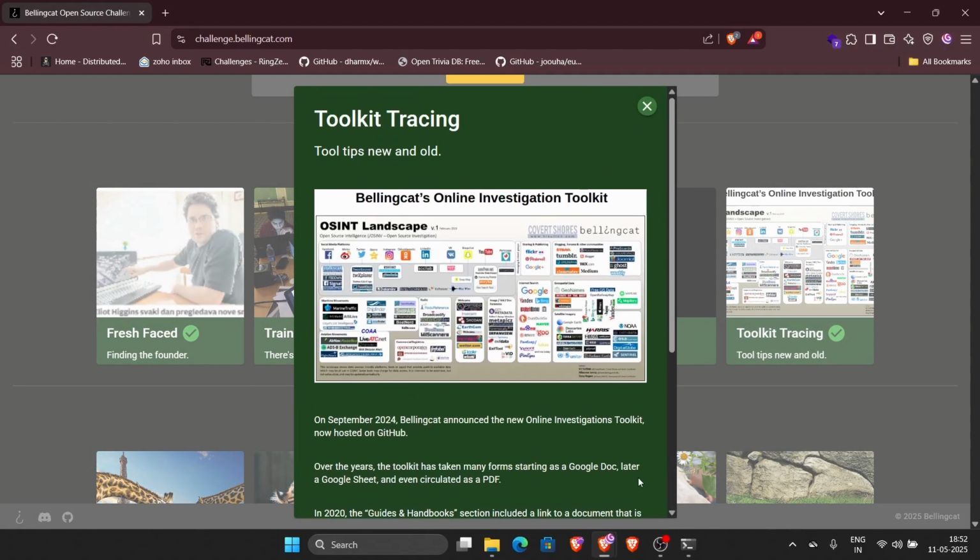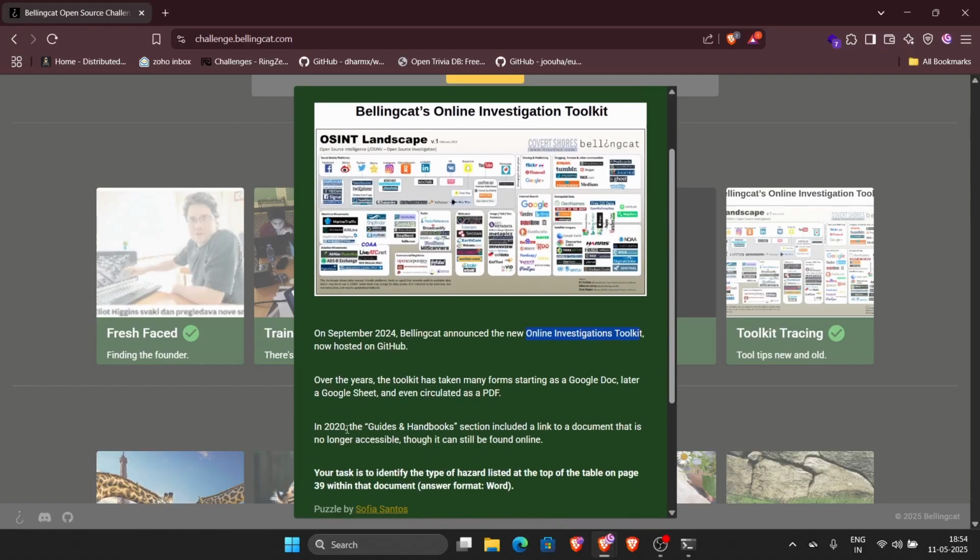And so we have one final challenge. This is toolkit tracing, the last challenge of this series. Let's just look at the question. We are told that in September 2024, Bellingcat announced the new online investigations toolkit that's now hosted on GitHub. Over the years, it has taken many forms, starting as a Google Doc, a Google Sheet, and so on. In 2020, the guides and handbooks section included a link to a document that is no longer accessible, even though it can still be found online.